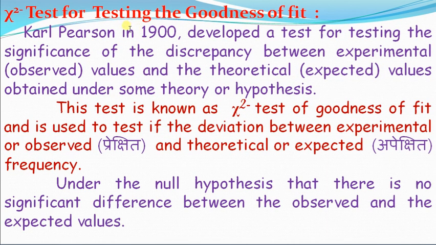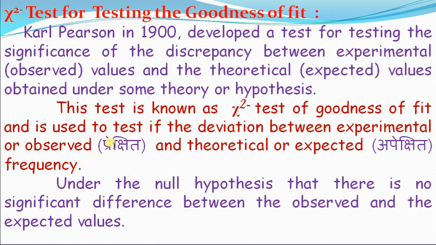Chi-square test for testing of the goodness of fit. Karl Pearson in 1900 developed a test for testing the significance of the discrepancy between experimental or observed values and the theoretical or expected values obtained under some theory or hypothesis. This test is known as chi-square test for goodness of fit and is used to test if the deviation between